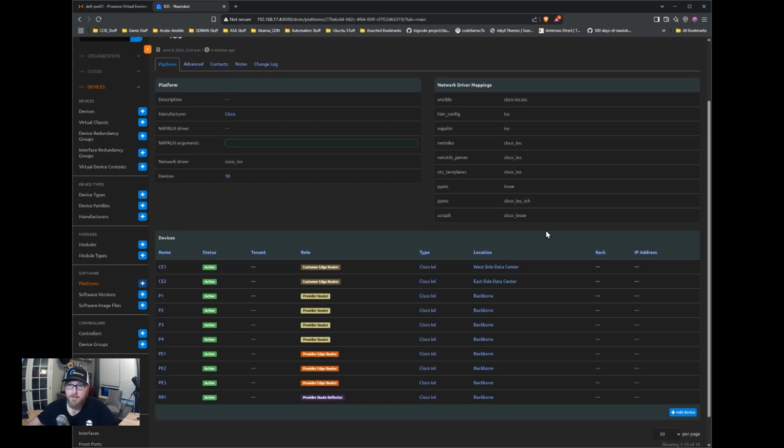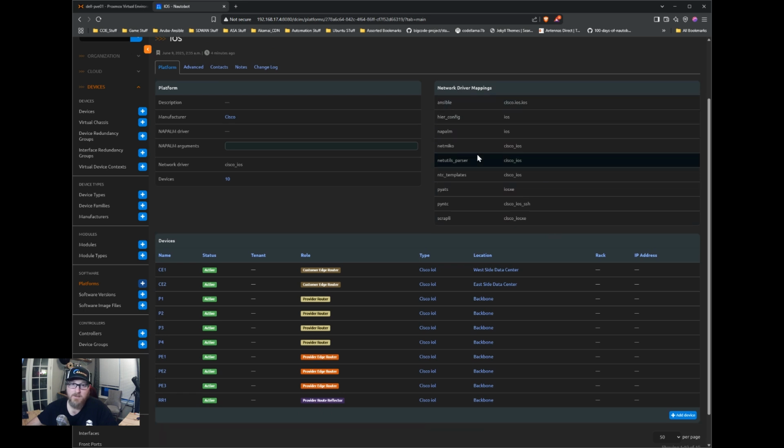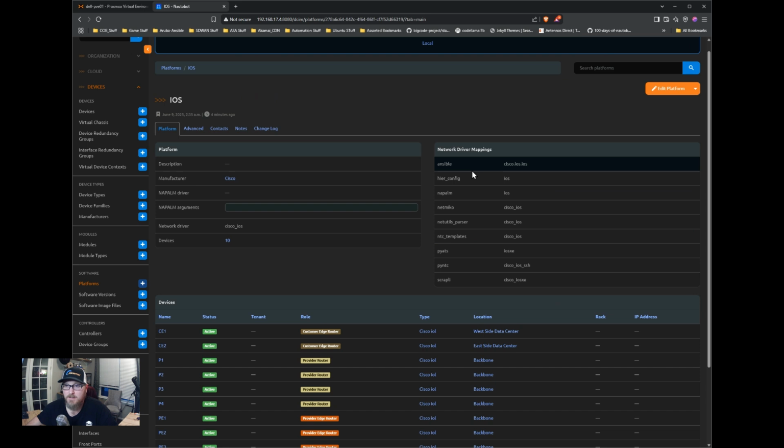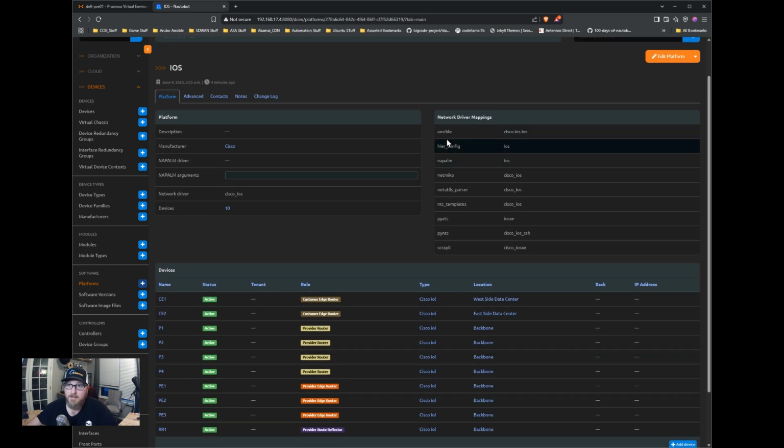Okay. And then the network driver mappings. So what I was talking about before is when you pick the network driver, it provides specific mappings to those network drivers. And you can see those here on the right. So under Ansible, the network driver mapping would be Cisco IOS. I believe if you look at the modules on Cisco module, that's what it'll look like.